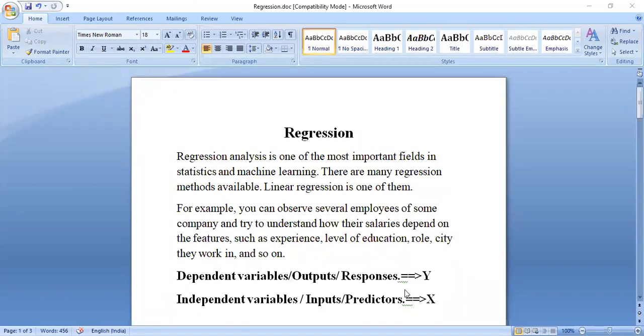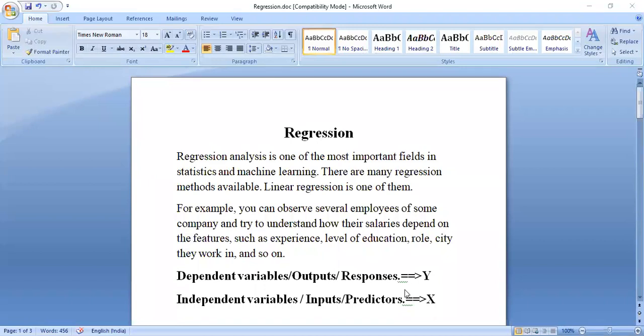Take an example of an IT employee working in New York and an IT employee working in Mumbai. The New York salary and Mumbai salary differ. So that means the salary depends on city.